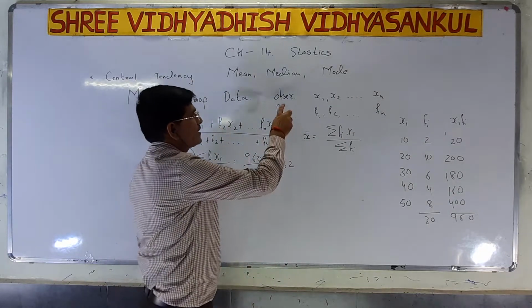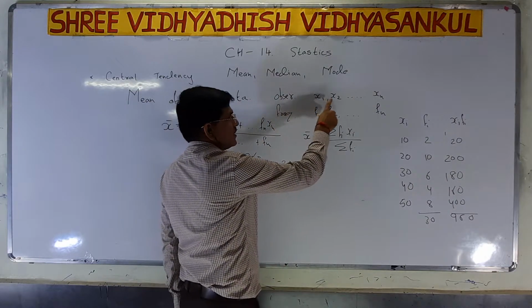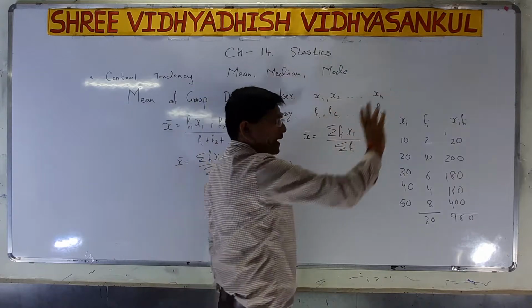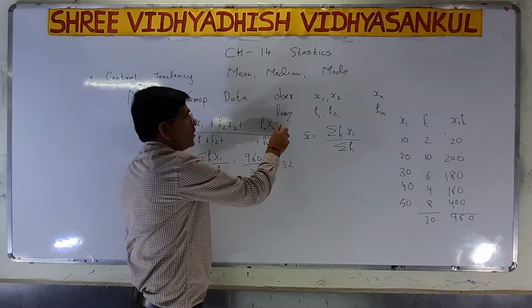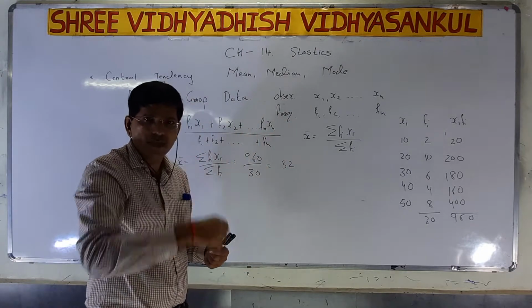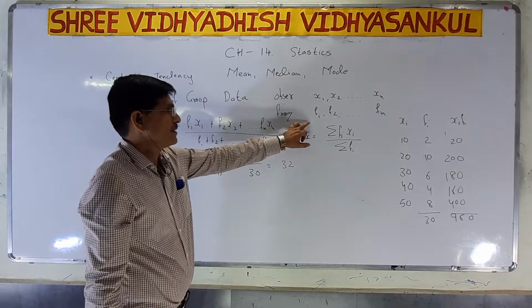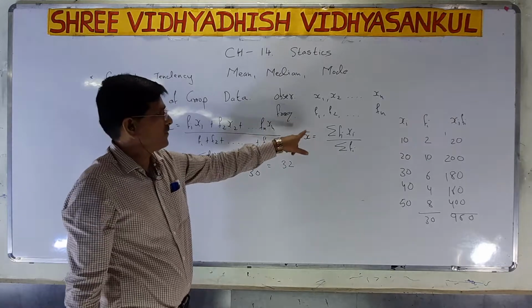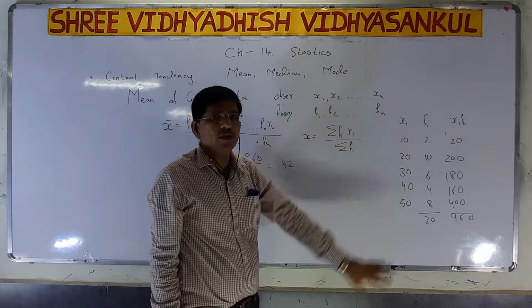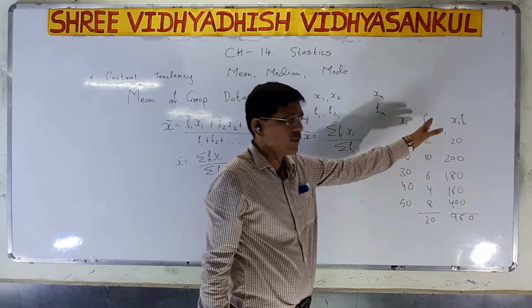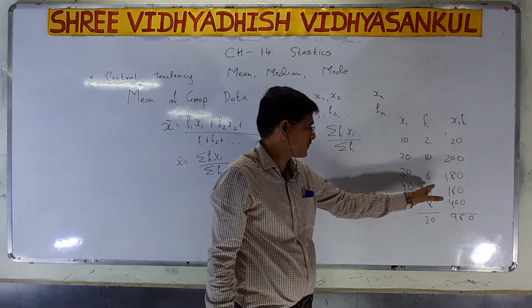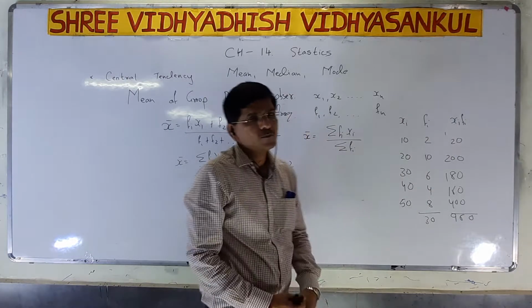Observations are x1, x2 up to xn. Now the frequency related to the observations, that is f1, f2 up to fn. Here we take example frequencies 2, 10, 6, 4 and 8.